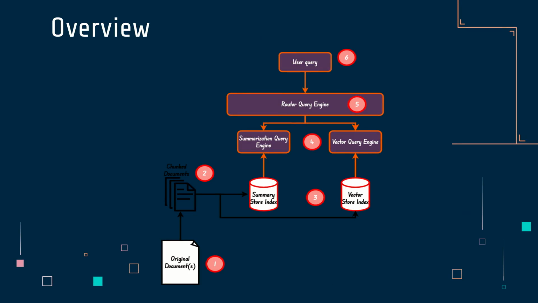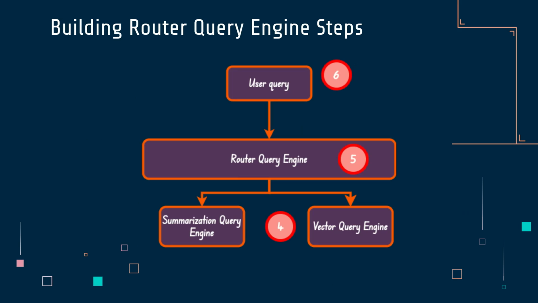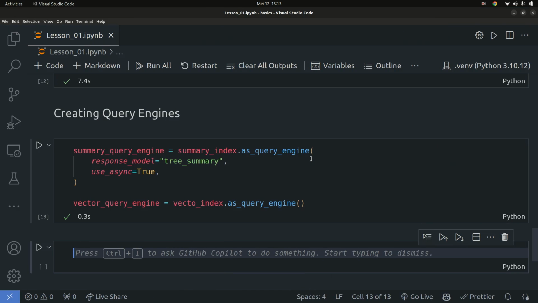Good. So now that we have this, the next step is, let's move on to this step, which is what you have done so far, right? You have created the vector query engines from our documents. Okay. So now we're going to go into step 5. We're going to create the router query engine that you can use to route the different queries to the different engines to help answer those questions. Good. So the next thing we're going to do is to create the query engine, the router query engine.